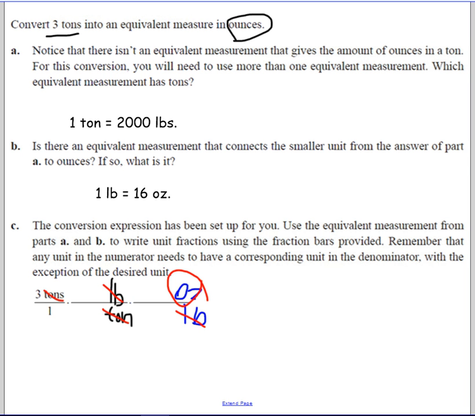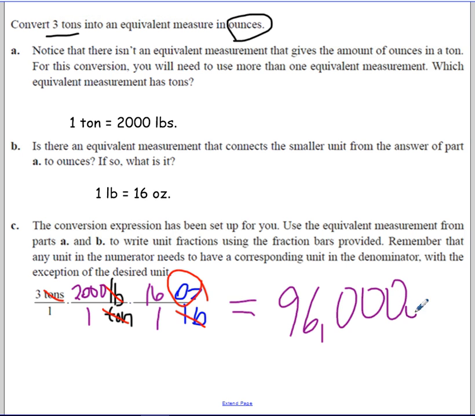Now let's fill in those numbers from our equivalent forms. 1 ton is 2,000 pounds, and 1 pound is 16 ounces. So notice all our ones are across the bottom, and anything divided by 1 stays the same. That means we just multiply 3 times 2,000 times 16. And that will give us 96,000 ounces in 3 tons.